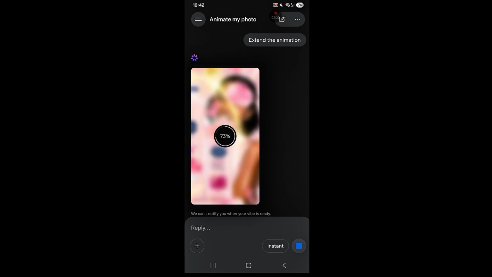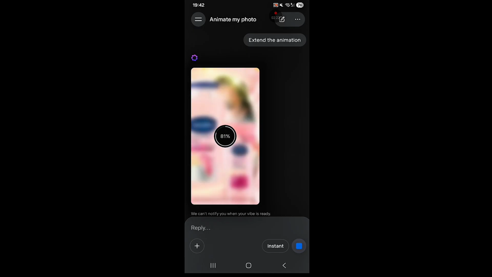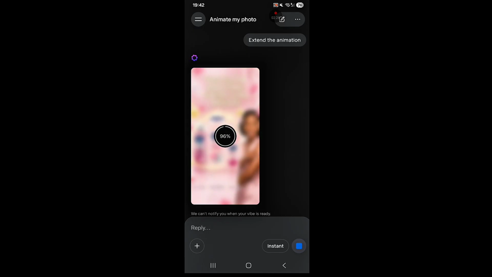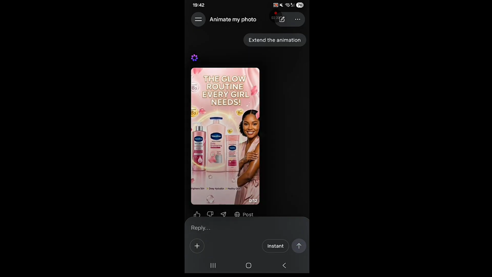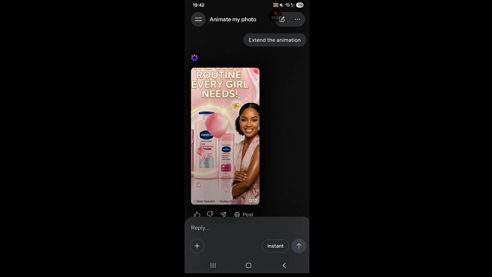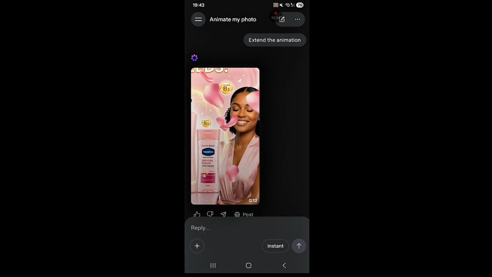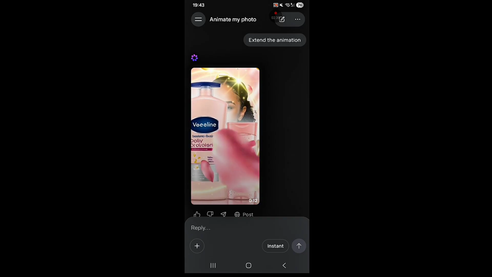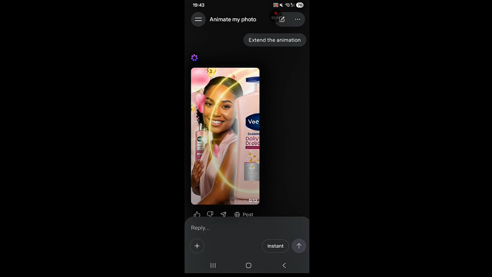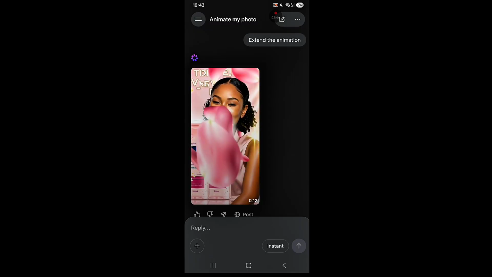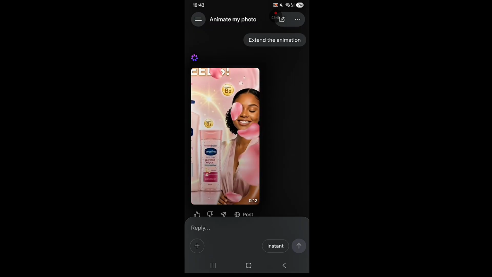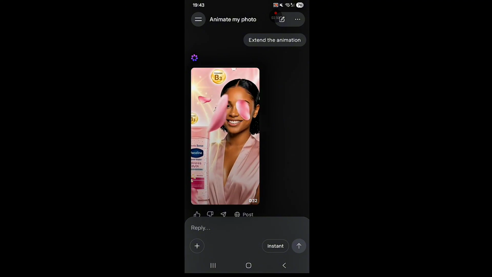Meta AI is actually a part of Meta, like Facebook and Instagram, and WhatsApp as well. So if you want to run away from the watermark, you can just directly share it to your Facebook account. If you share it to your Facebook account, it's not going to come with the watermark. That's one good thing about it. So from your Facebook page, you can now download it into your phone. With that, you're not going to see the watermark. But for the purpose of this video, we are not going to go through that process because we have other things to do. Now let's view it.